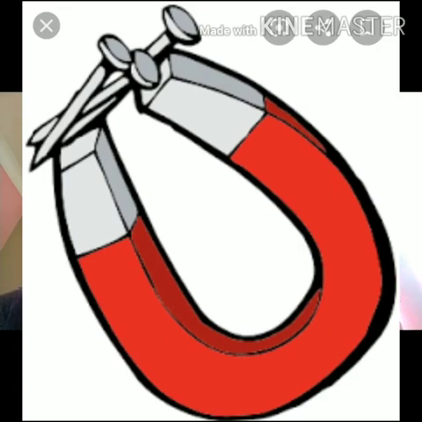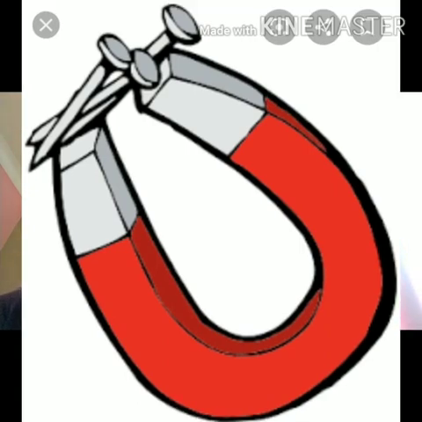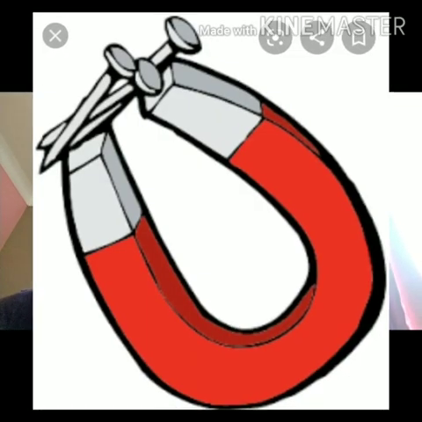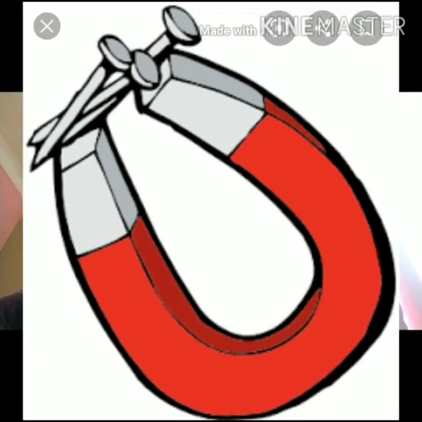Now we move on to another topic, the bar magnet and different materials, to observe the magnetic force. Some magnets have maximum force and attract from a far distance, and some have less magnetic force and attract only from a shorter distance.